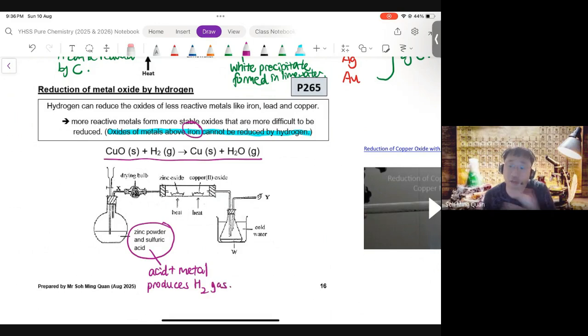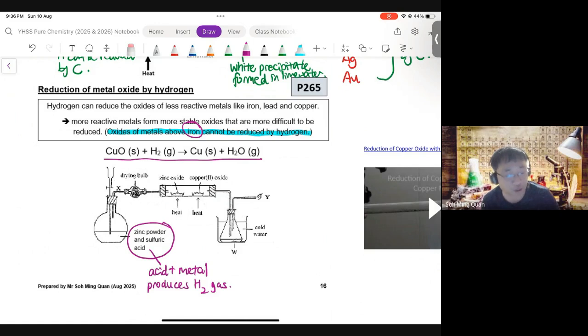So why do we use this to produce hydrogen gas and not just connect it to a hydrogen gas tank? The reason why we generate hydrogen gas like this instead of wiring it to a gas tank directly is simply because hydrogen gas tanks are dangerous. We don't usually store hydrogen gas tanks in the lab because hydrogen is explosive. Storing it in a tank for too long runs the risk of something exploding. And therefore, we typically generate hydrogen gas only when we need it. And this acid plus metal is a good way to produce hydrogen.